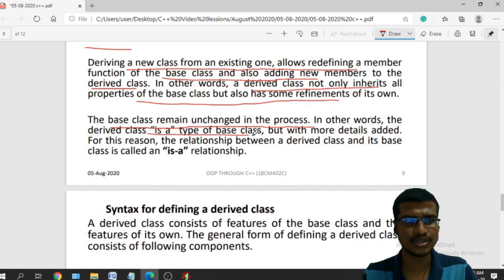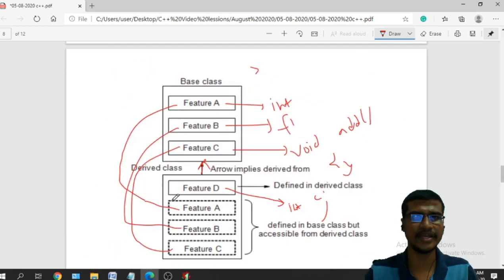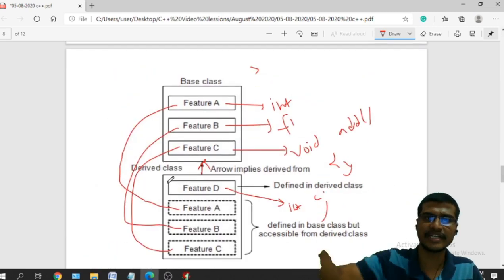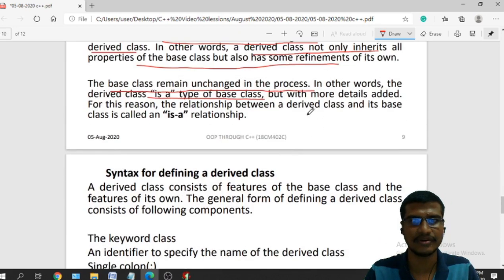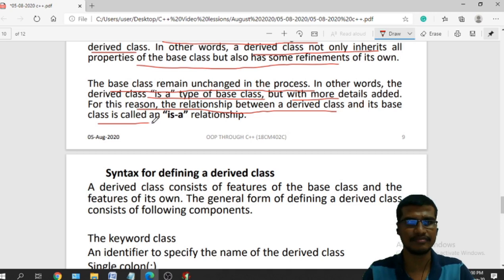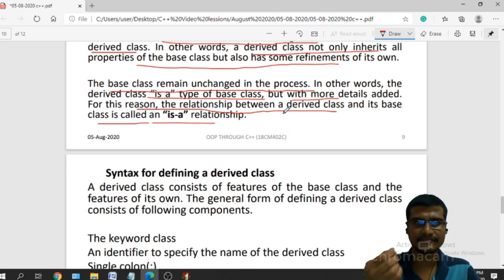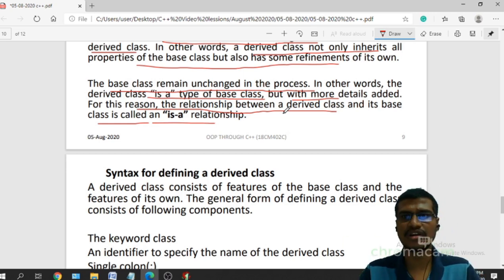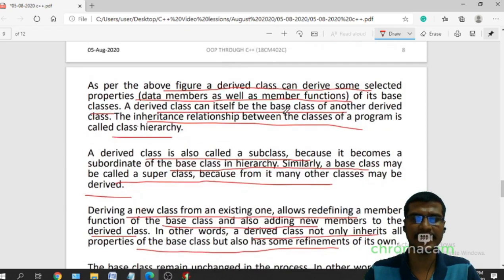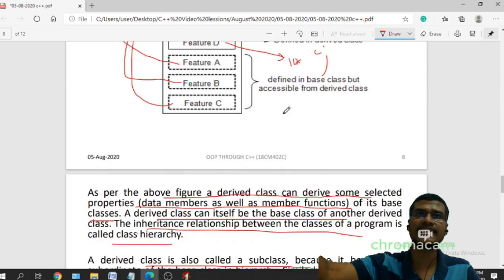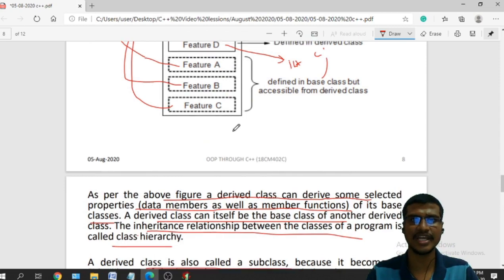It is also called an is-a type of base class, but with more details added. So I can mention it as: a derived class is a base class, but it has its own features. So that is called an is-a relationship, but with more details added. For this reason, the relationship between the derived class and base class is also called an is-a relationship. You can expect this from an ESET point of view. For example, a two-wheeler is a vehicle class, a three-wheeler is a vehicle class, a four-wheeler is a vehicle class. So, is-a relationship.